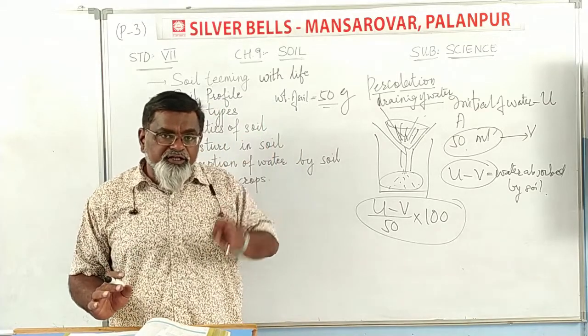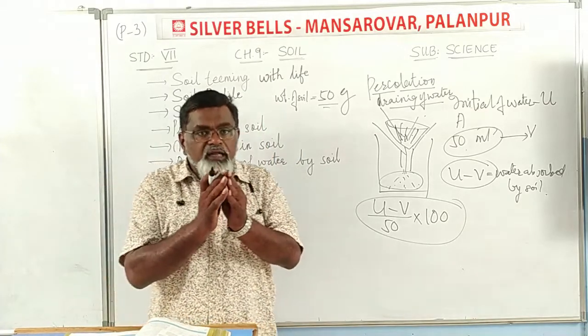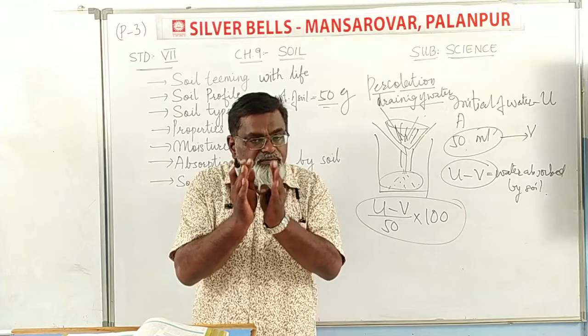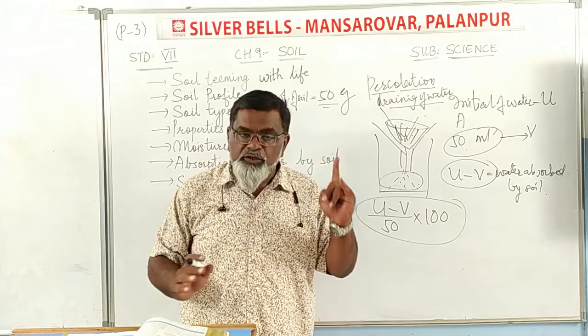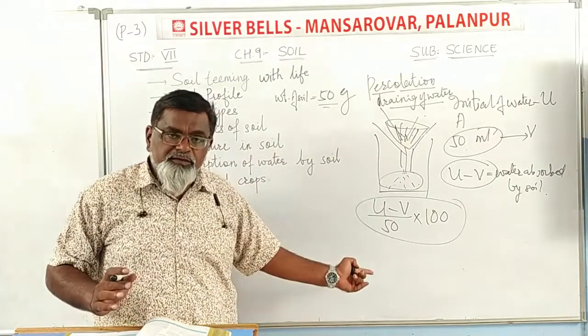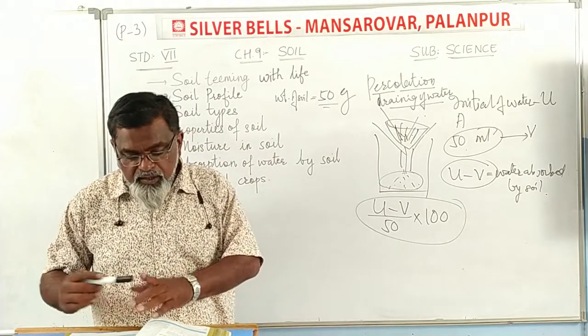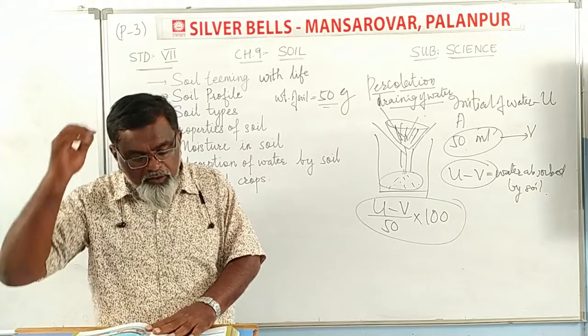The soil which drains more water has larger spaces. Larger space means the sandy soil has large particles, so sandy soil drains more water. And which will have the lowest percolation rate?